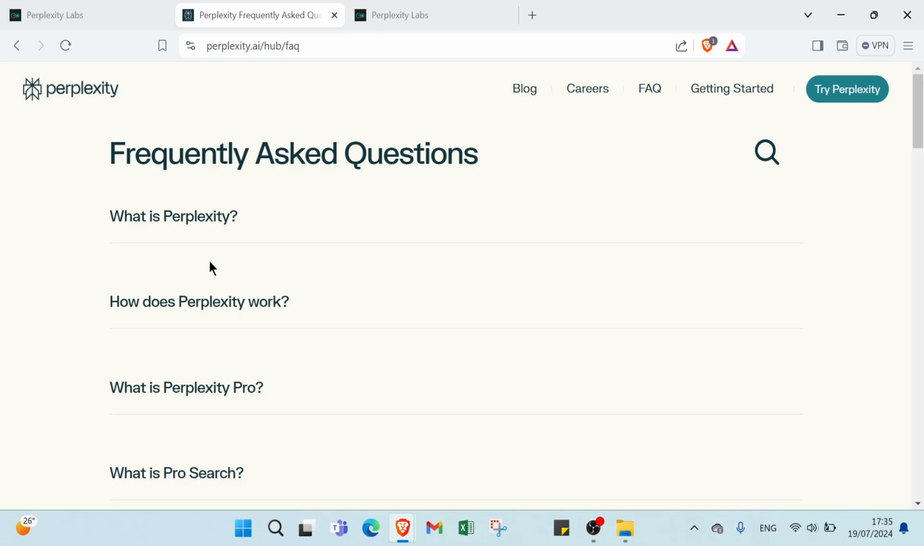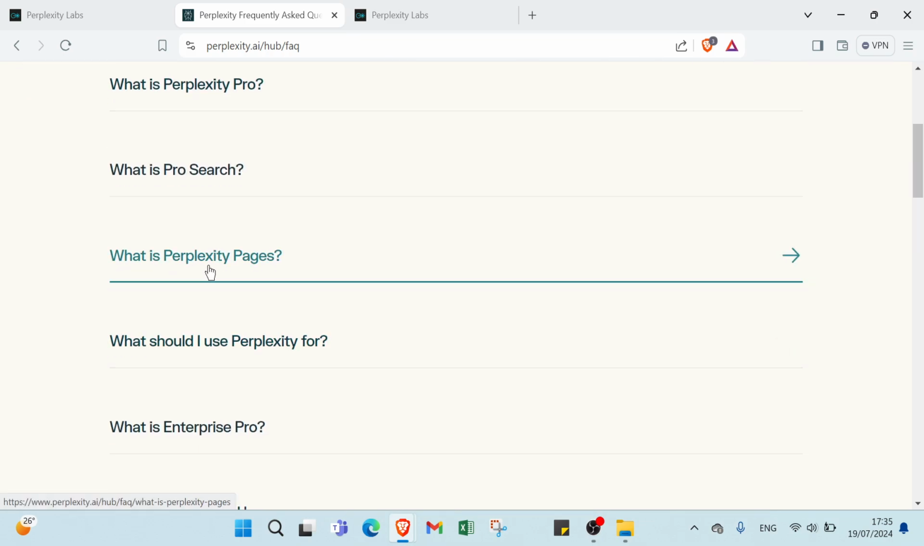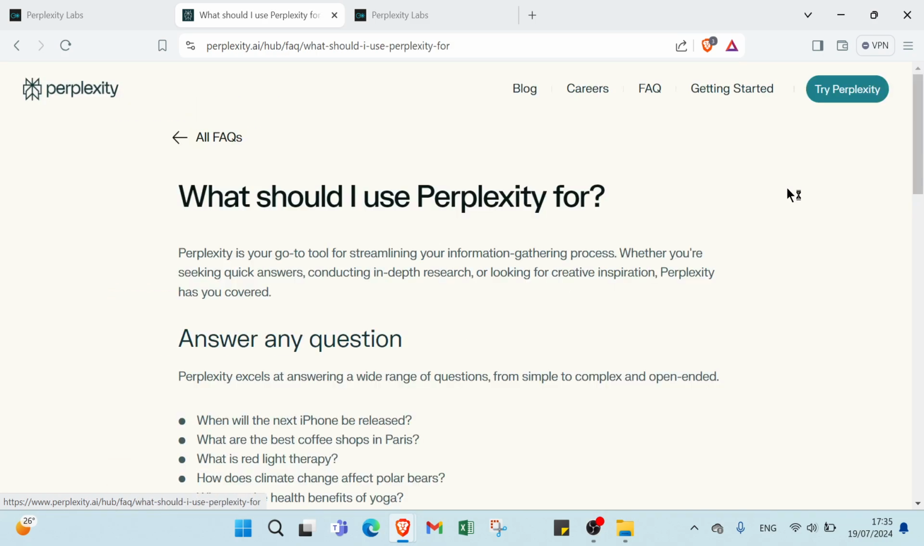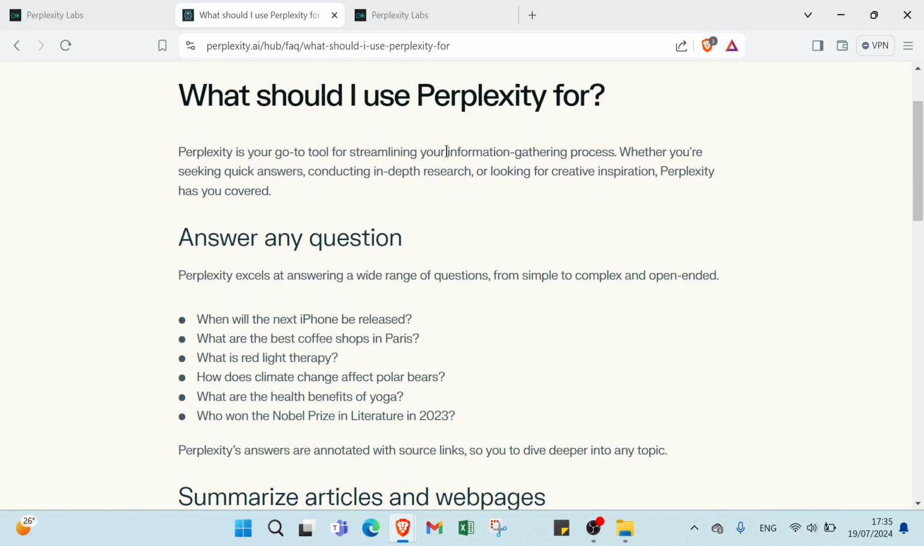What is Perplexity? How does Perplexity work? What is Perplexity Pro? What is Pro Search? What is Perplexity Pages? You can just click over here and you get your answer, as you can see. What should I use Perplexity for? So Perplexity is your go-to tool for streamlining your information gathering process, whether you are seeking quick answers, conducting in-depth research, or looking for creative inspiration. Perplexity has you covered.